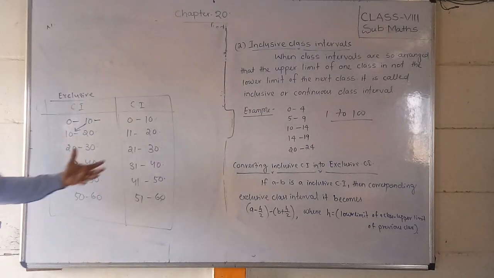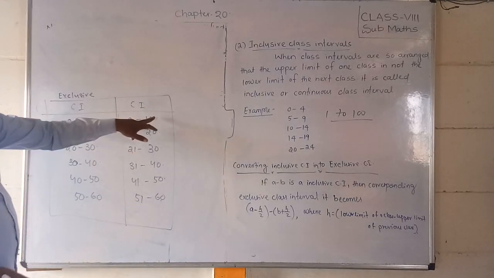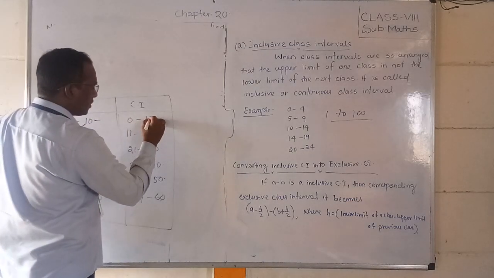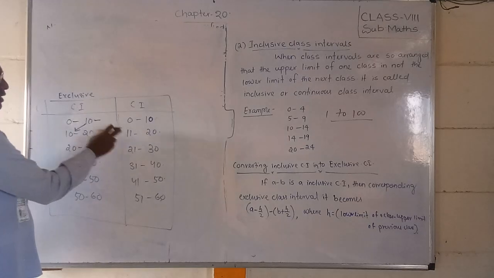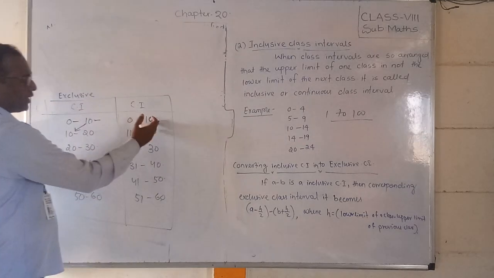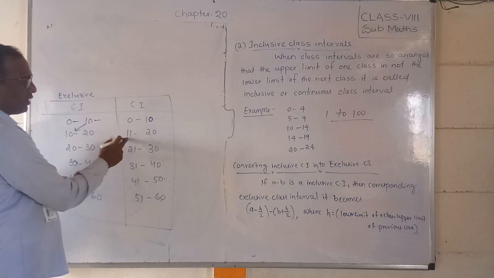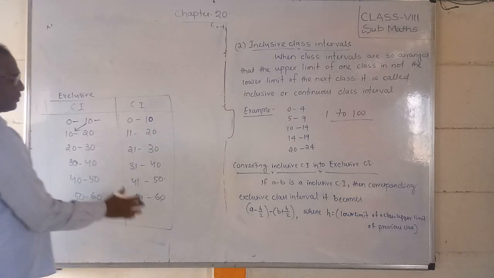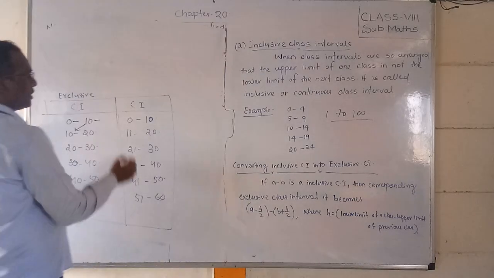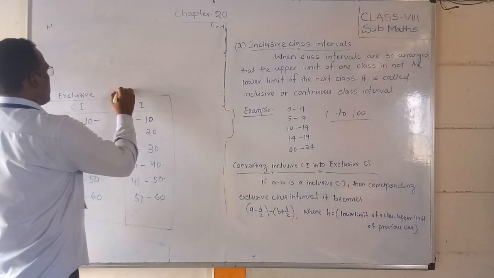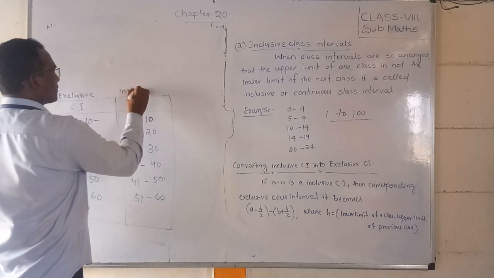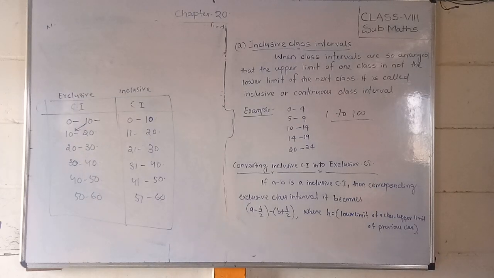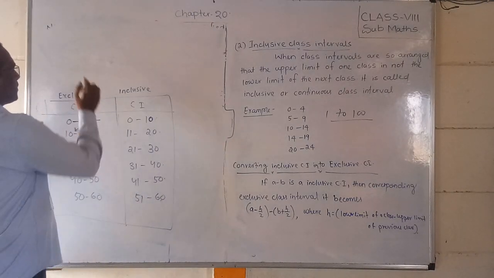Okay, so what do we mean by inclusive? Observe this data: here 10 is there, but the next number is different. If after 10 it should come 10 again, then it is called exclusive. If after 10 comes the next number 11, after 20 comes 21, after 30 comes 31, and such data is arranged, then that data is called inclusive class interval.